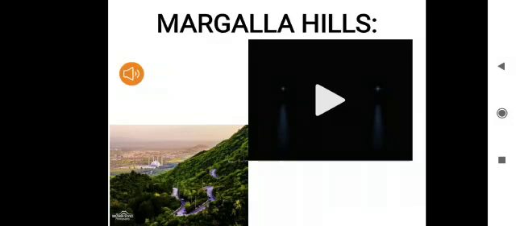Some part of Margalla Hills has been converted into a national park, which is known as Margalla Hills National Park. And many kinds of animals are found there, for example, monkeys, jackals, wild boars, porcupines, pheasants, eagles, and the rare Margalla leopards.